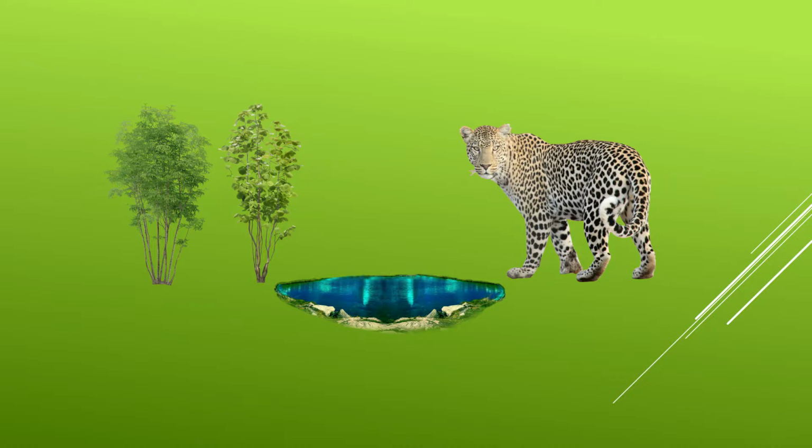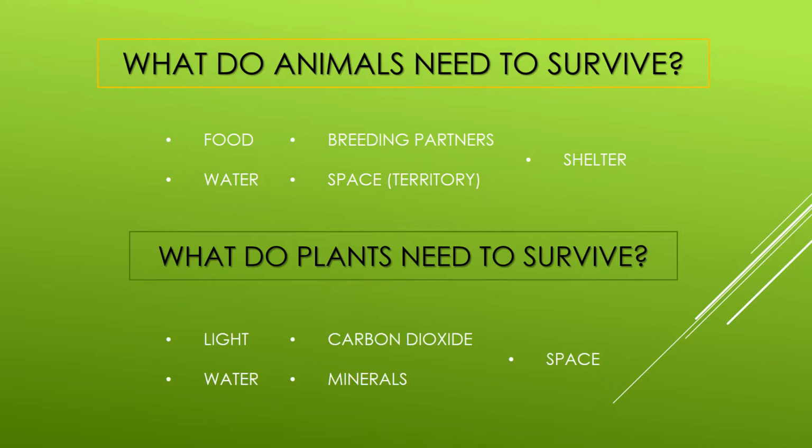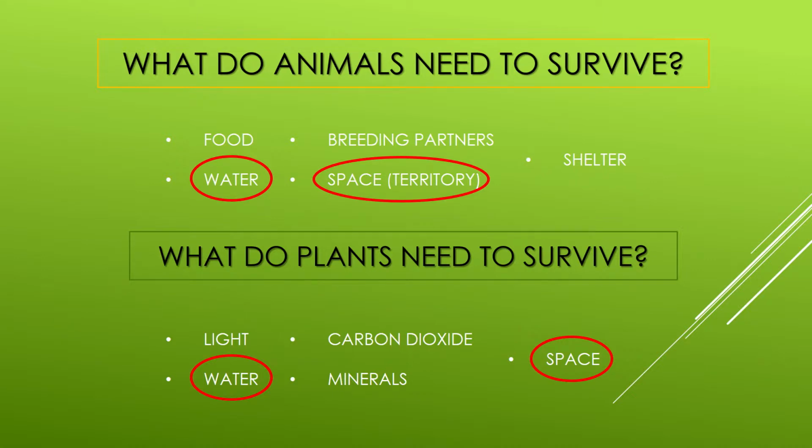But what do the two actually need to survive? So animals need food, water, breeding partners, space and shelter. Plants need light, water, carbon dioxide, minerals and space. As we can see here, there are a few similarities, and these are what the two would be competing for if they were living in the same ecosystem.